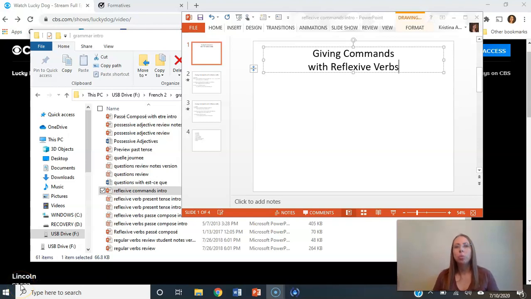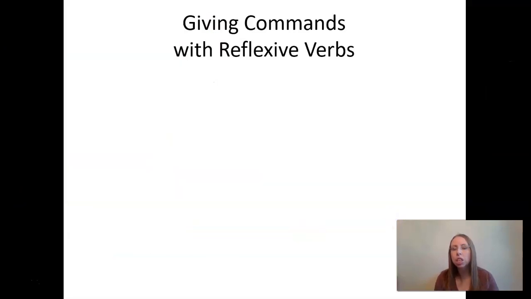Bonjour. So we've been working on our reflexive verbs, right? Those are all the verbs that have se on them. So we can call them les verbes réfléchis ou les verbes avec se. So today we're going to talk about how we can give commands.